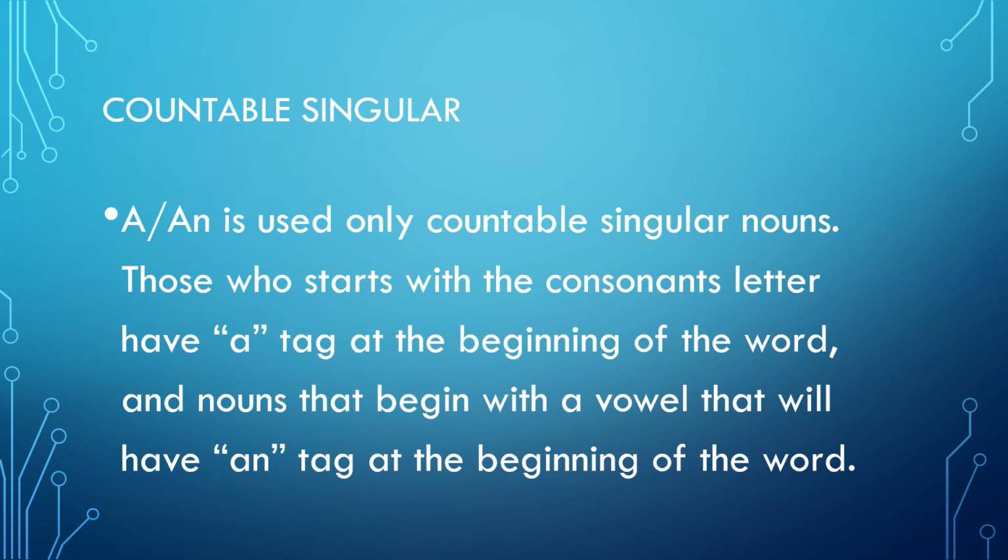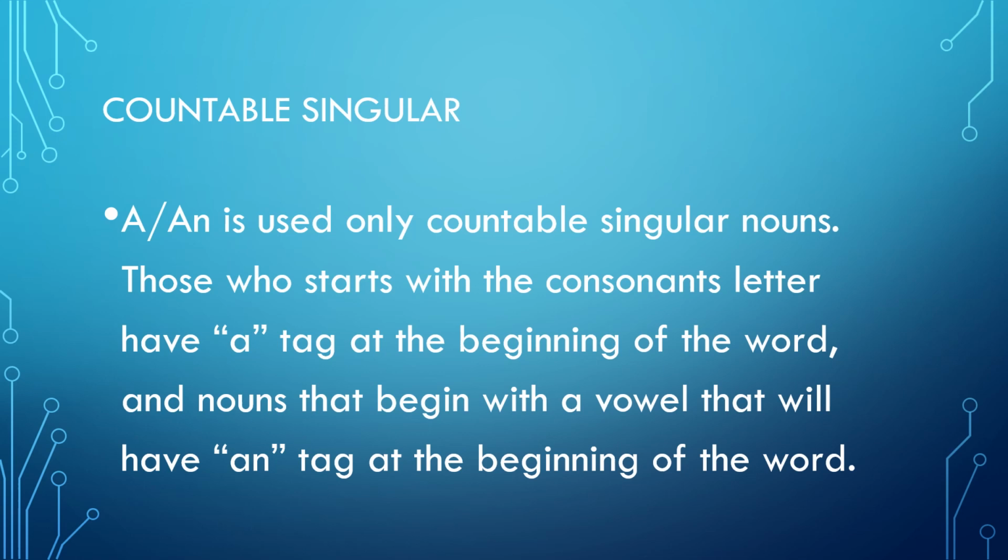We cannot use it with plural or uncountable things. The words that start with consonants, we use a. But the word that begins with vowels, we use an.